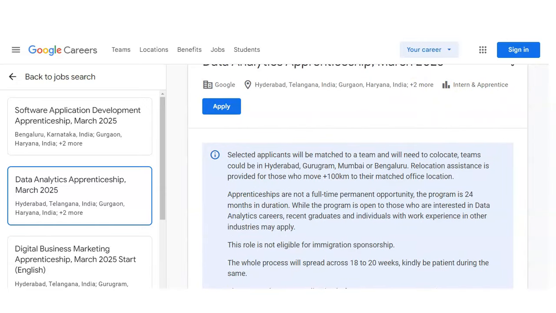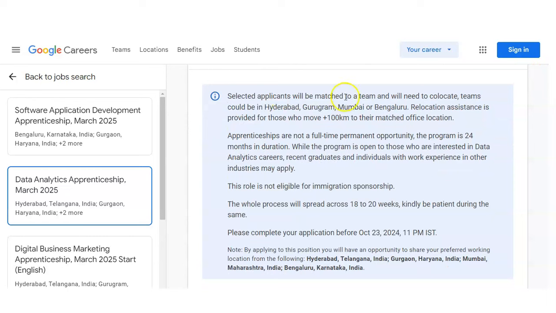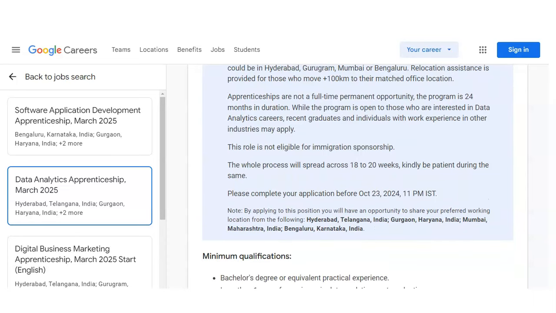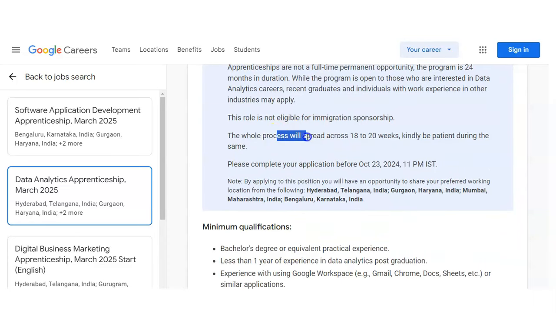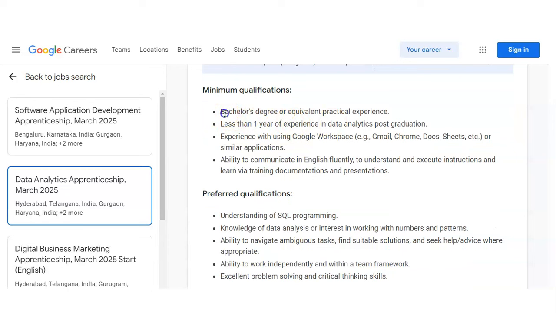So friend, you can see here the selected applicants will be matched to a team and will need to relocate. You can see teams in Hyderabad, Gurugram, Mumbai or Bengaluru. And relocation assistance is provided for those who move 100 km to their matched office location, means it is more than 100 km. The whole process will spread across 18 to 20 weeks, and you can see the minimum qualification requirement, that is a bachelor's degree or equivalent practical experience. Less than 1 year of experience is required. So if you have more than 1 year of experience, then you will not be eligible for this internship.